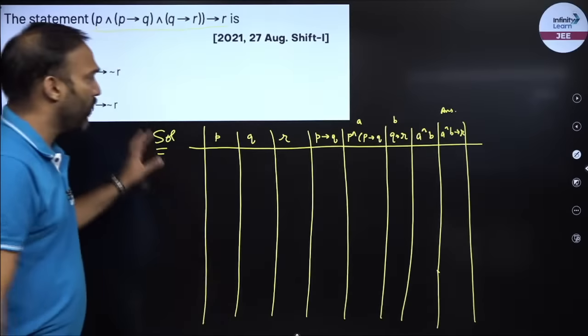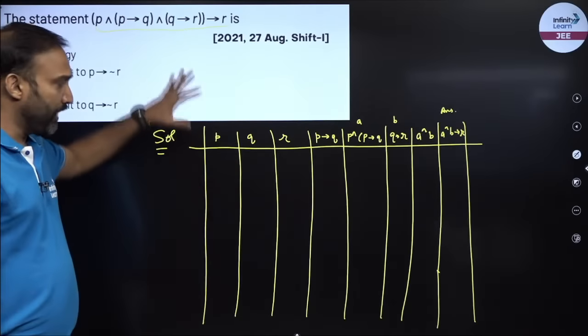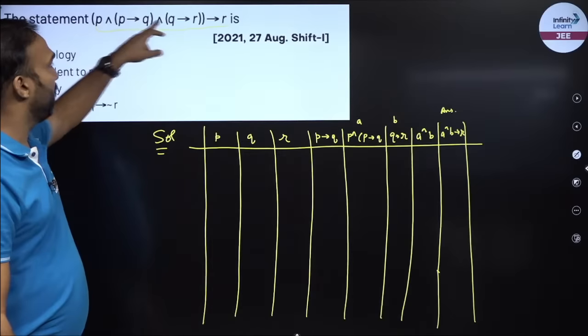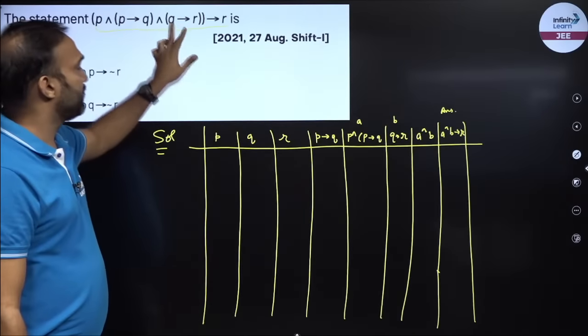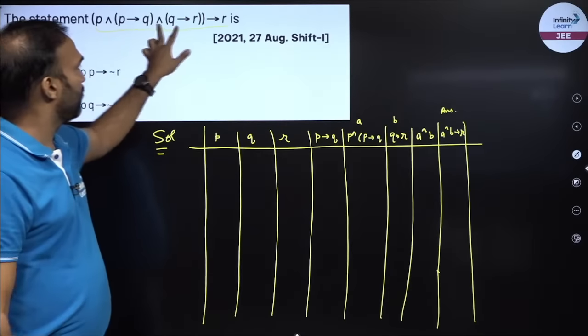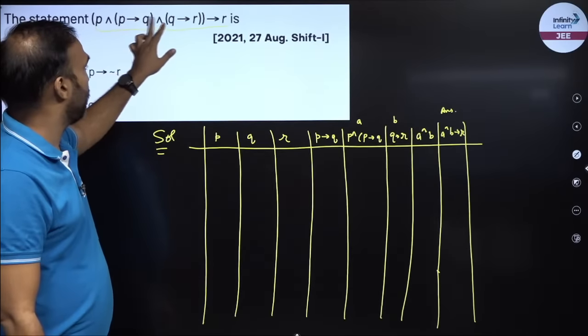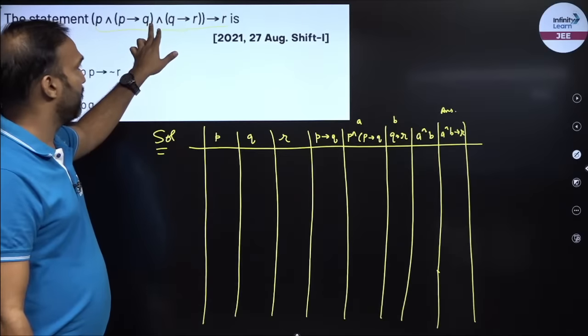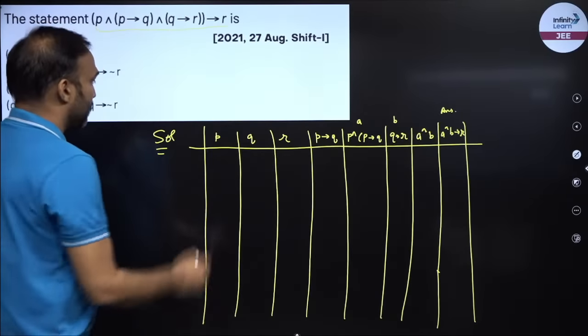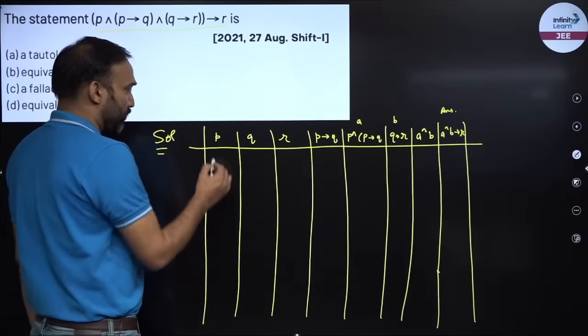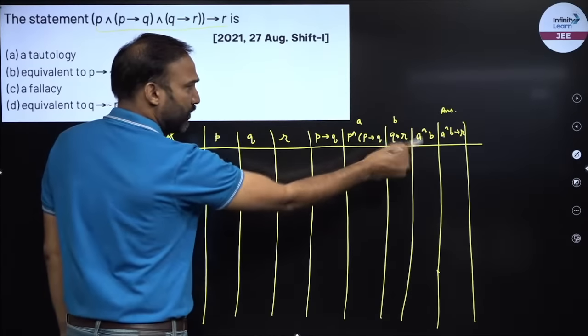So I have made all the possible cases, right? When you make a truth table, always pick the number of statements. So P, Q, R, I have 3. Then divide everything into bits and pieces. So I started with P arrow Q, then P and P arrow Q, then Q arrow R, then it's and then arrow with R. So finally I'll have the answer. Now I'll write the possible values over here. So everything is P, Q, and R.